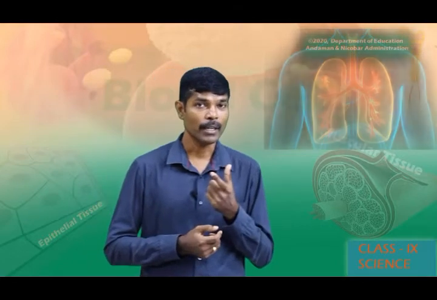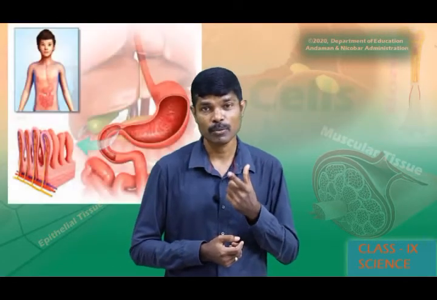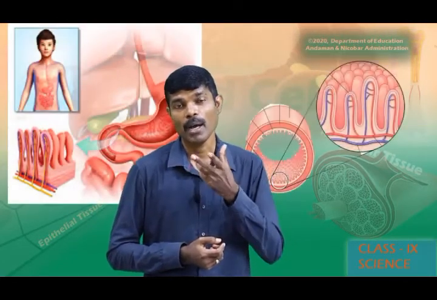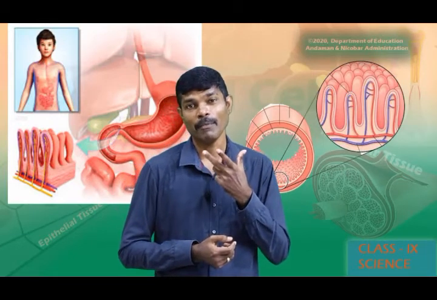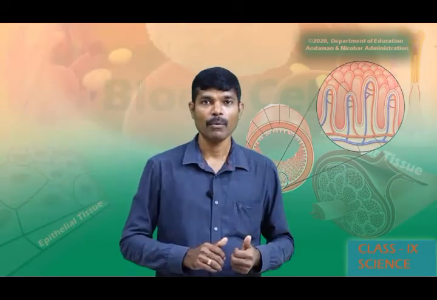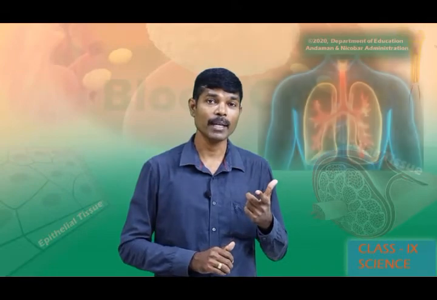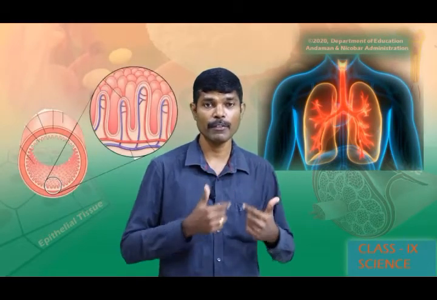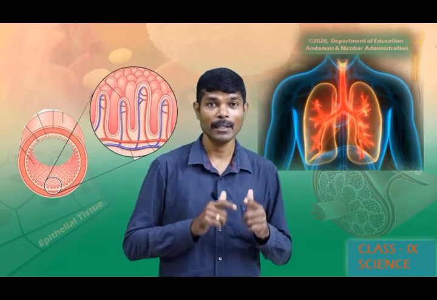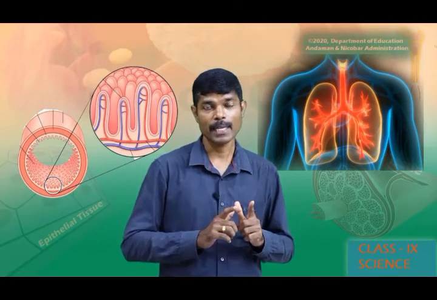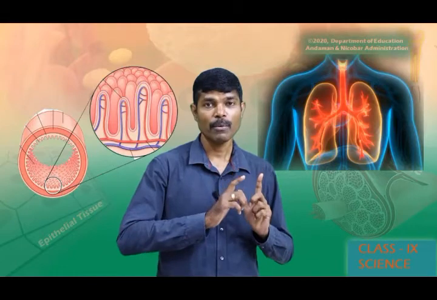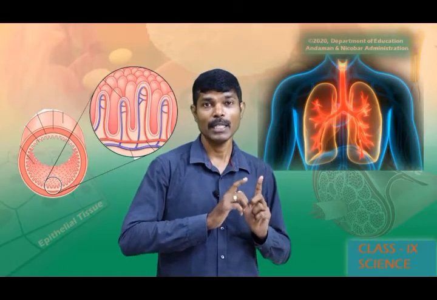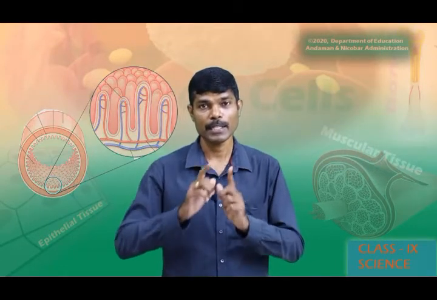Similarly, digested food in the small intestine is to be absorbed from the villi into the blood. When the blood carries oxygen from the lungs and food from the small intestine to different cells of the body, the food molecules and the oxygen need to enter the cells from the blood.